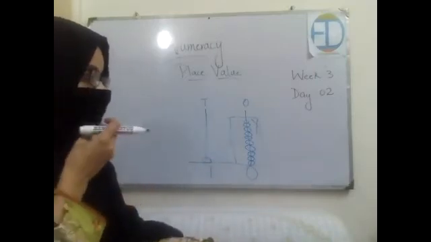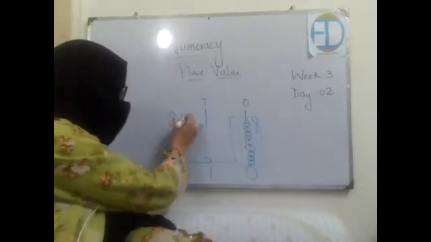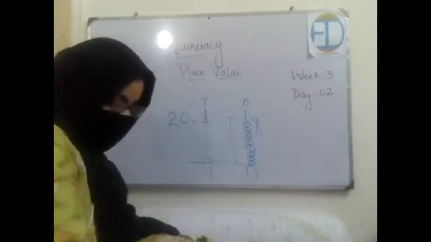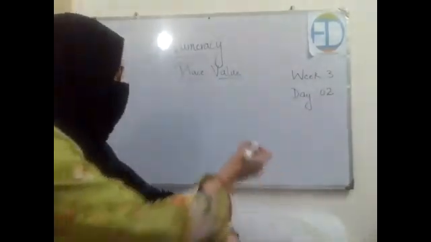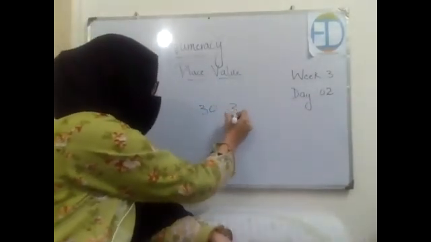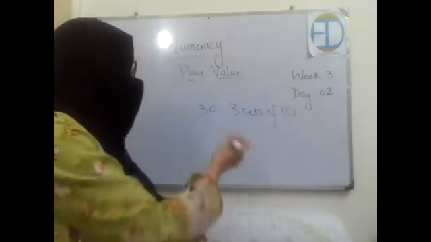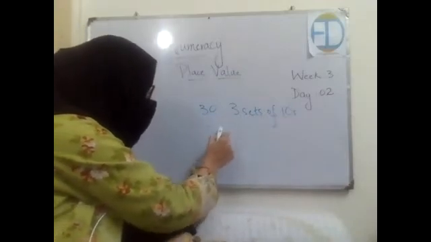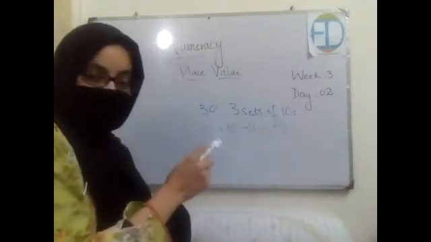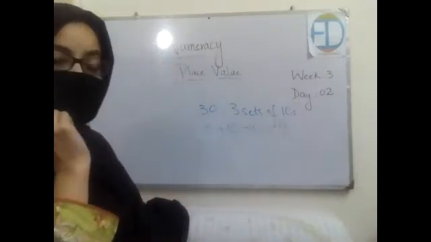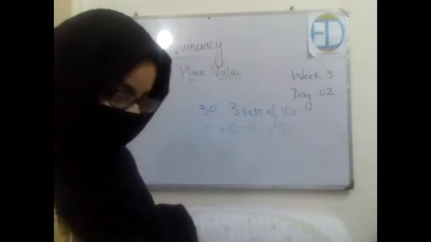Similarly, if I told you that there are two sets of tens, and I ask you how many sets of tens are there in 20, you would say two sets of tens. If I ask you how many tens are there in 30, you will say three sets of tens, right? How? You know that when you add three tens, it would be equal to 30, right? So if I ask you how many tens are there in 30, what would you say? Three tens, right? Okay, three sets of tens.